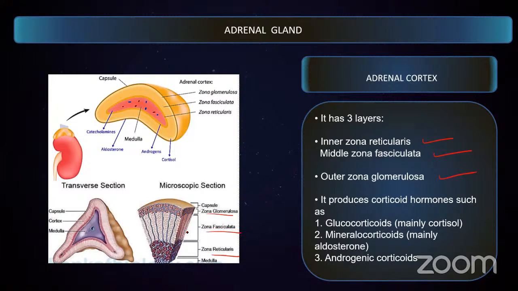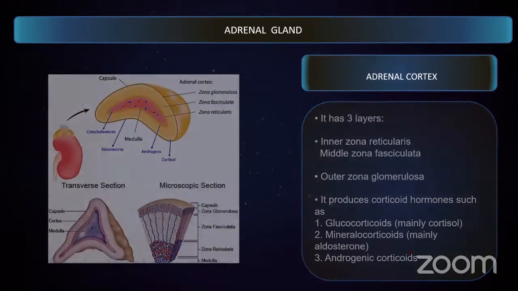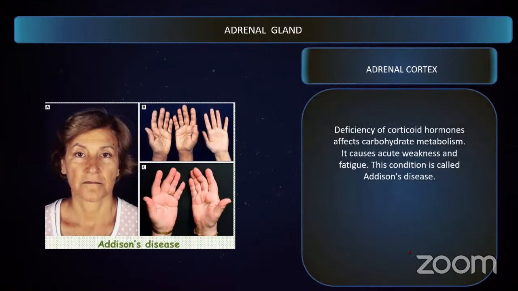These layers, along with other tissues, produce corticoid hormones: glucocorticoids, mineral corticoids, as well as androgenic corticoids. As I said, whenever there is a deficiency of these corticoid hormones, it leads to alteration in carbohydrate metabolism, acute weakness, and fatigue, and this condition is called Addison's disease.